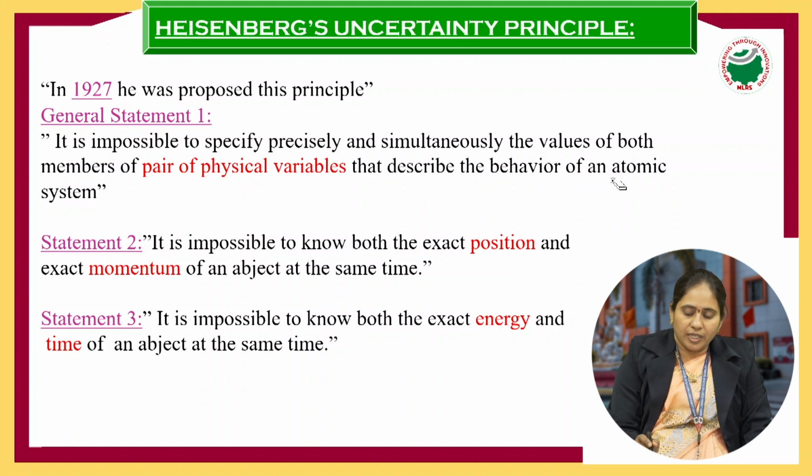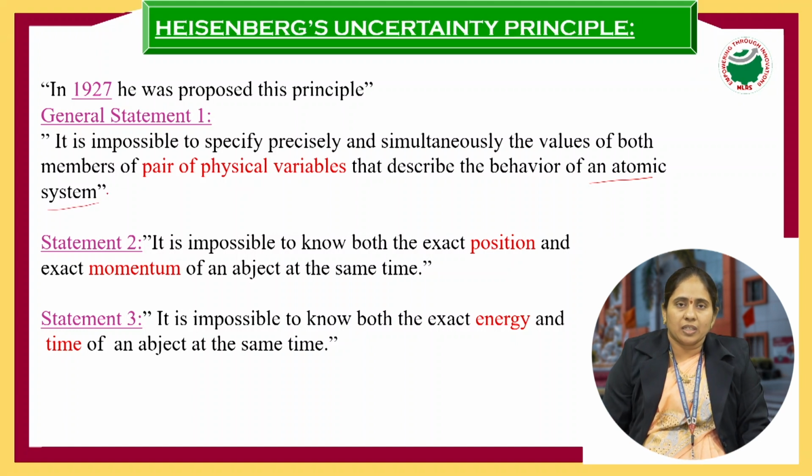A pair means two variables cannot be calculated simultaneously as well as precisely. That is the general statement. So what is the meaning of this? One variable we can find at one time, but not both at a time. That is the meaning of the statement.